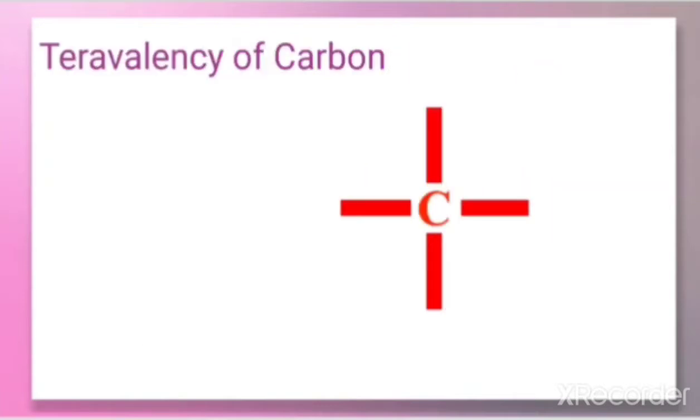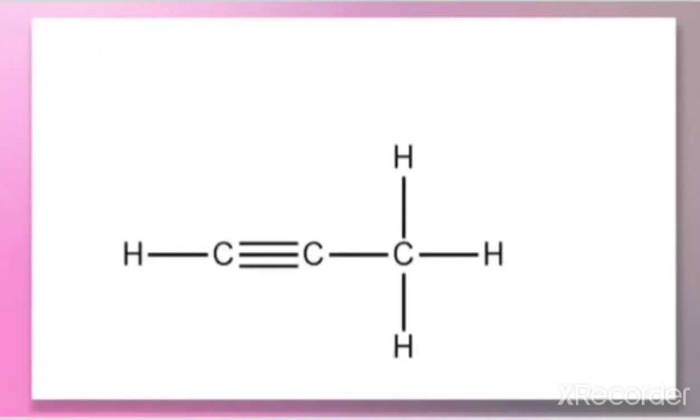So first of all, it is very important to note that in organic compounds the carbon should be tetravalent. Tetravalent means just count the number of bonds surrounding the carbon here. How many bonds are there? Because of 4 valence electrons, it can form 4 covalent bonds. So let us take one example of an organic compound. This is one of the organic compounds. Let us check whether the carbon is tetravalent or not. That is the most important point in an organic compound, that carbon should be tetravalent.